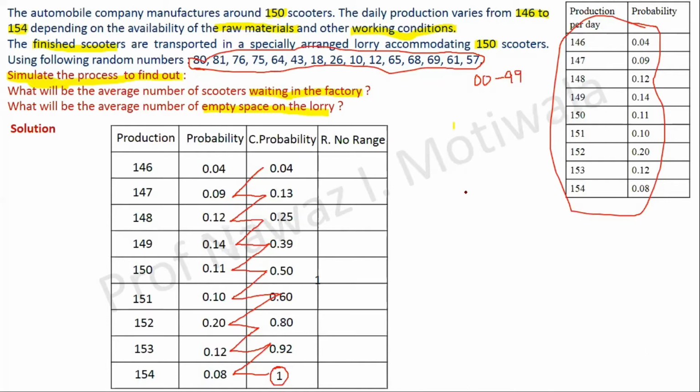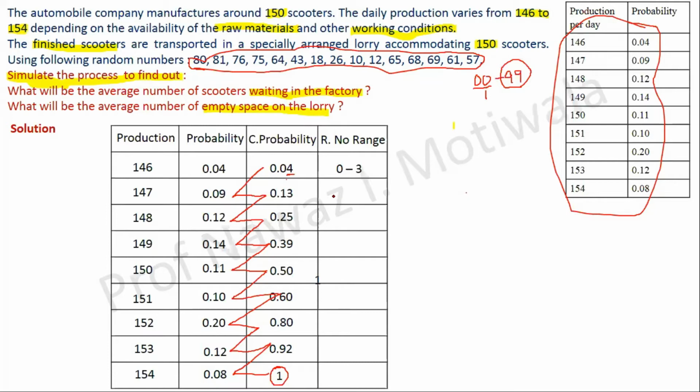Yes, very good. The first one will be 0 to 3. Why 0 to 3? As I already told you, it should be 1 less than the cumulative probability, because we are considering only till 99. There are 100 numbers, but we are considering the first number as 0. Hence it will be 0 to 3.